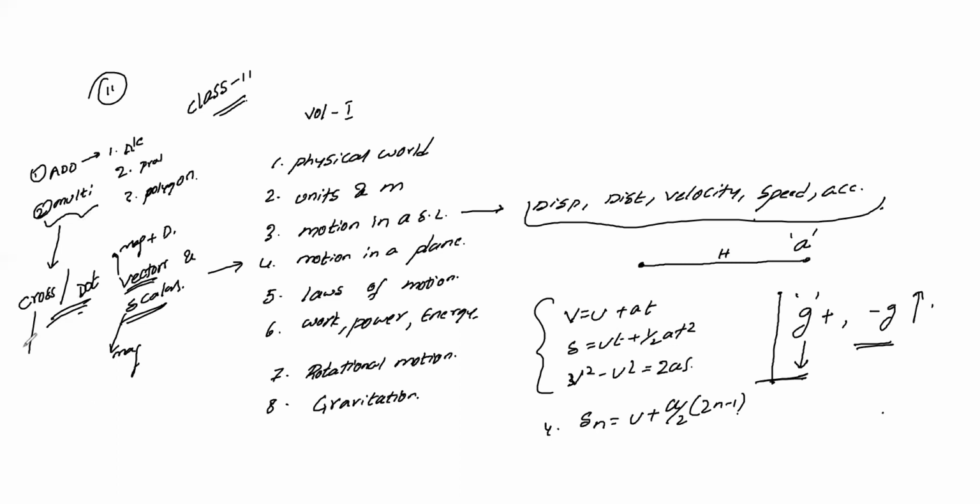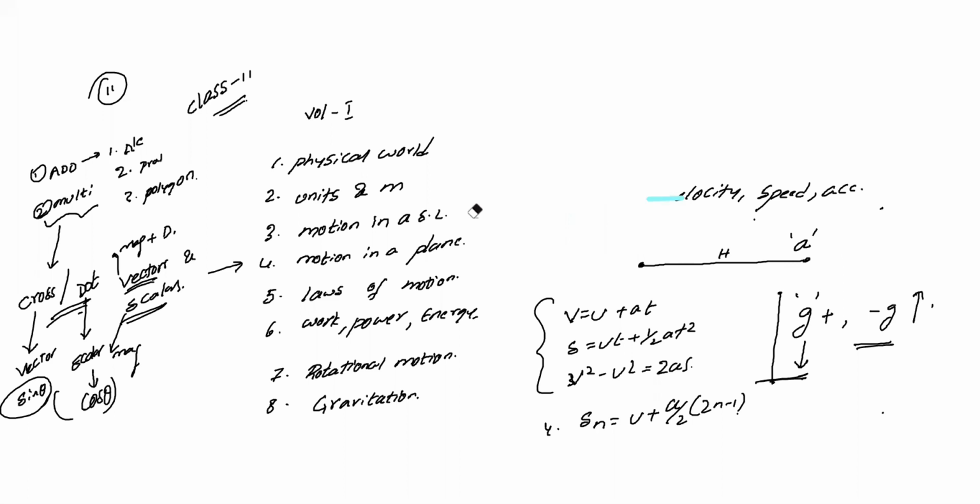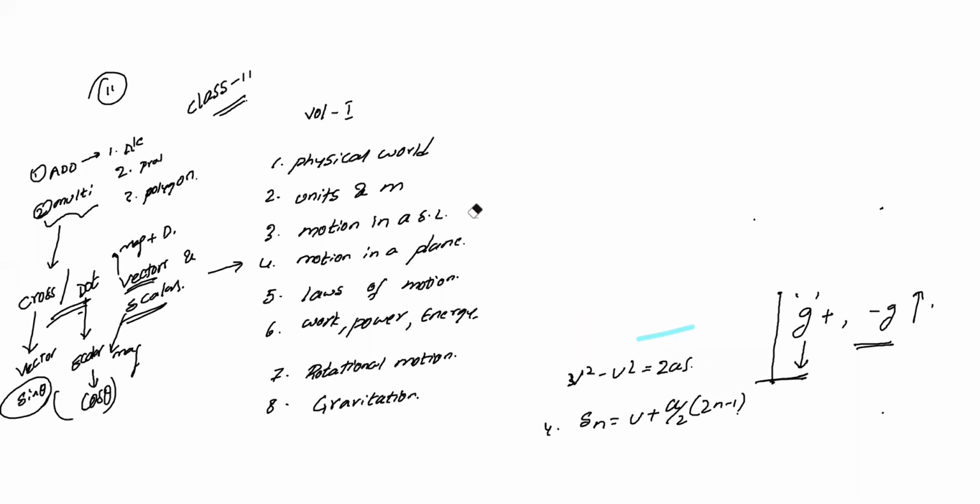Cross product is related to vectors, vector multiplication; dot product is related to scalar. Cross product gives a vector and is related to sin theta. How it is related to sin theta, we will discuss. The scalar quantity is for cos theta. So these are your 2 things. These are the motion in a plane topics, and this is very important. Remember, it is very important for JEE compared to NEET. For JEE concepts, motion in a straight line and motion in a plane are very important concepts.